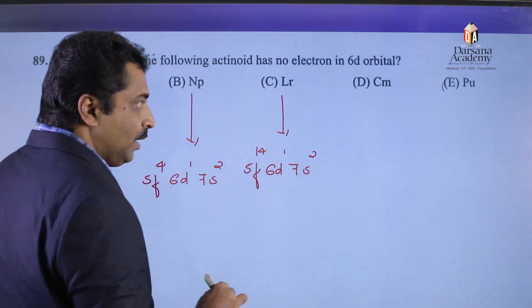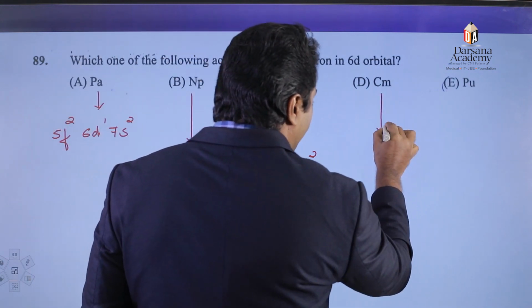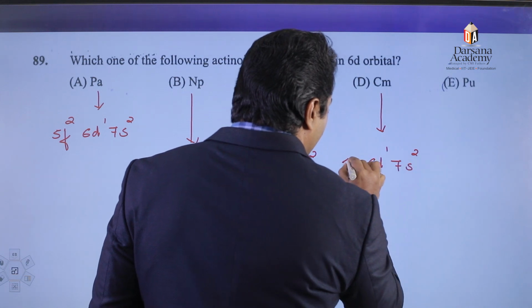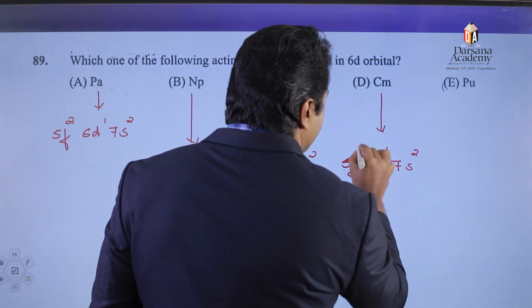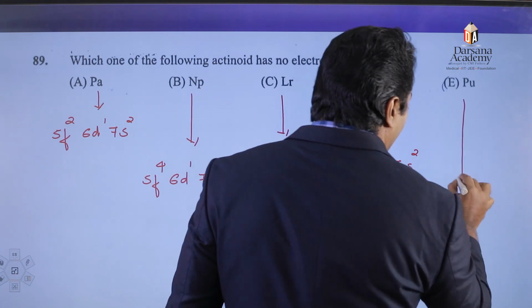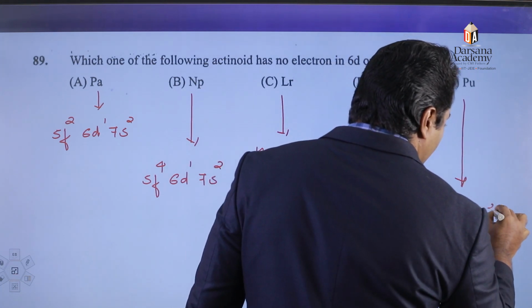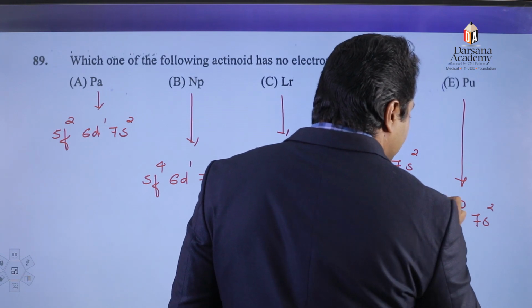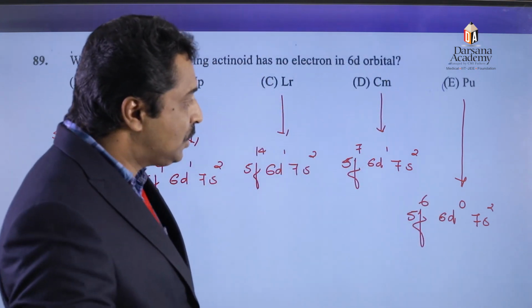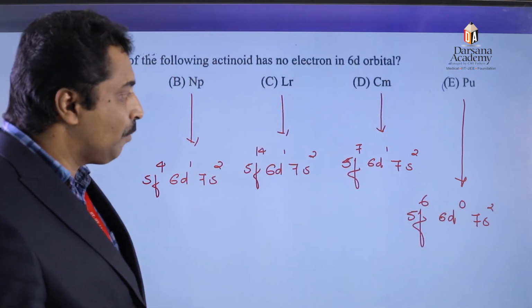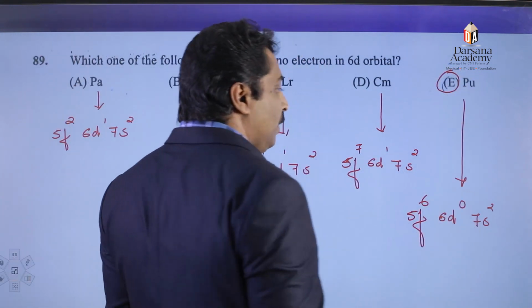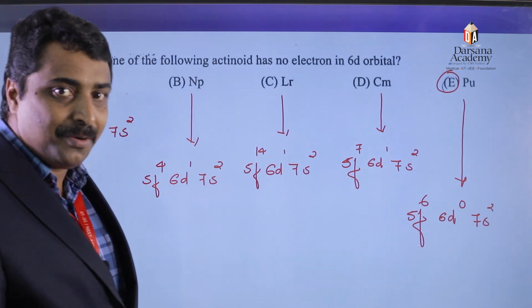I just write the outer electronic configuration. In the case of curium, 7s2, 6d1, 5f7. In the case of plutonium, 7s2, 6d0, 5f6. Therefore, which one has no electrons in d orbital? In the case of plutonium. So, this question can be solved only with the help of this electronic configuration.